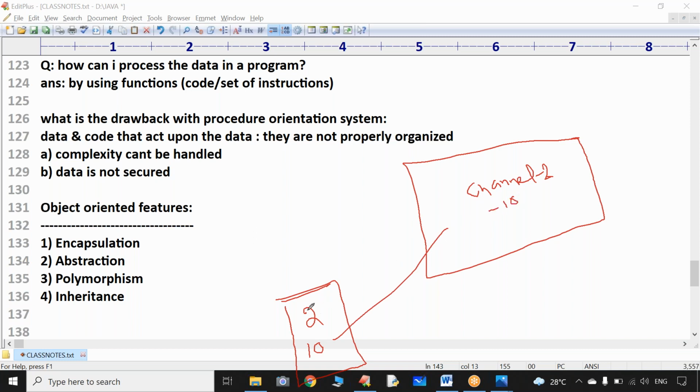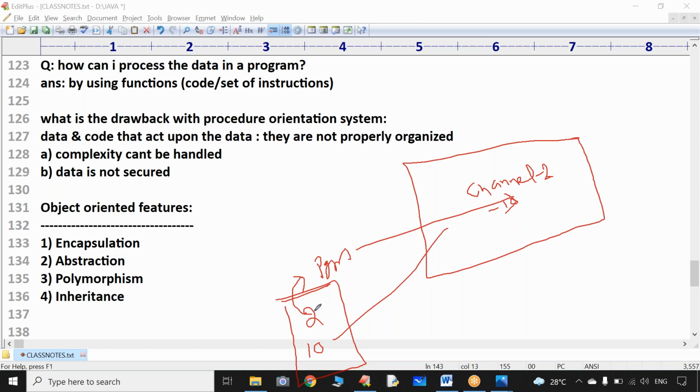Now the question is, when you are interacting with one button, 2 or 3 or 4 or 5, whatever it may be, inside the remote, what is happening? Sir, which program is written inside? How is this program activating the channel? Sir, is it required for every customer? Can anyone tell me, is it required for me to know internal details? When I press any button, which functionality is it going to activate, and how are we going to get the required channel on the TV? Is it required for everyone to know these internal implementation details? Not required. Sir, not required.